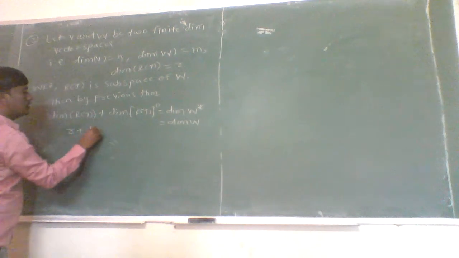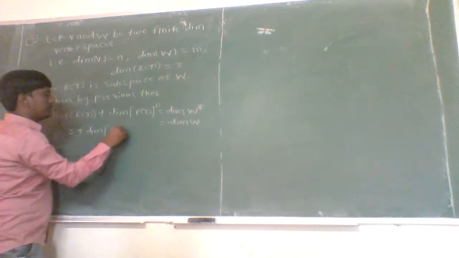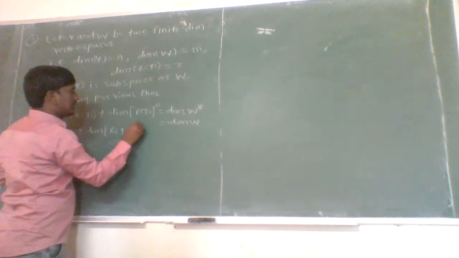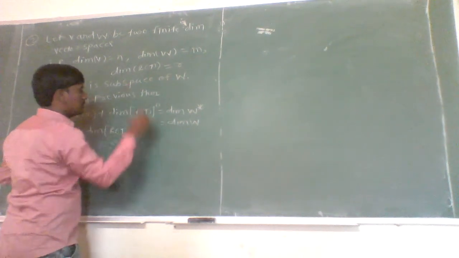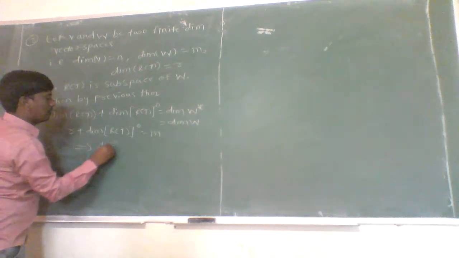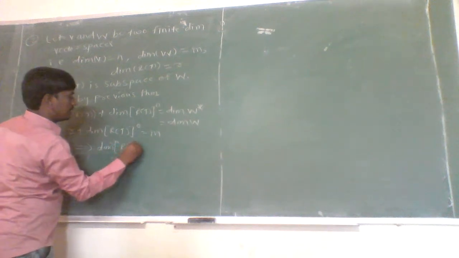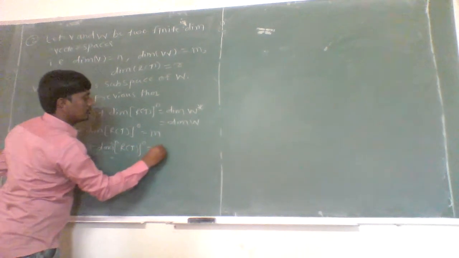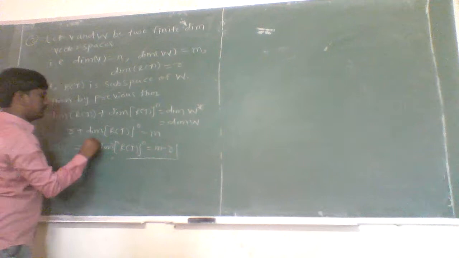So r plus the dimension of the annihilator of the range space of T equals m. Therefore, from this we conclude that the dimension of the annihilator of the range space of T is equal to m minus r.